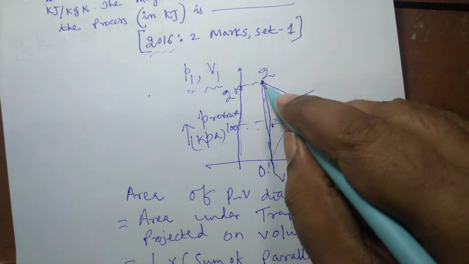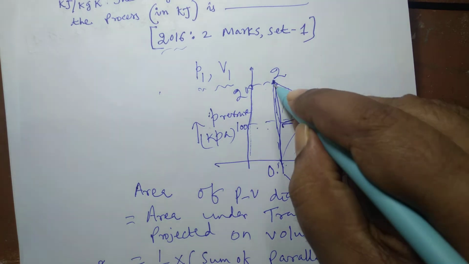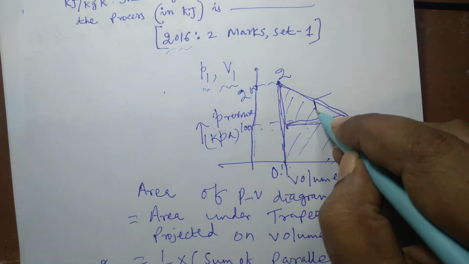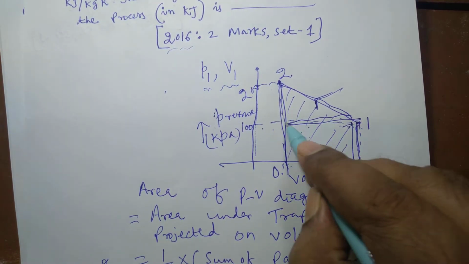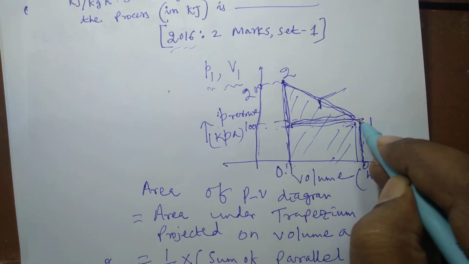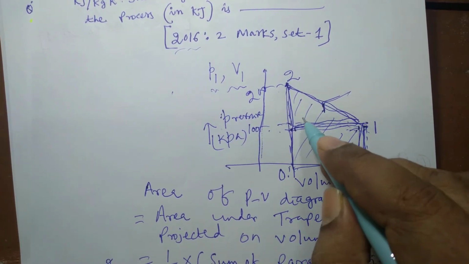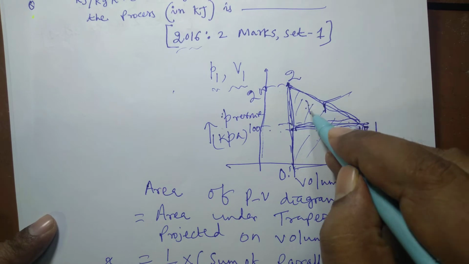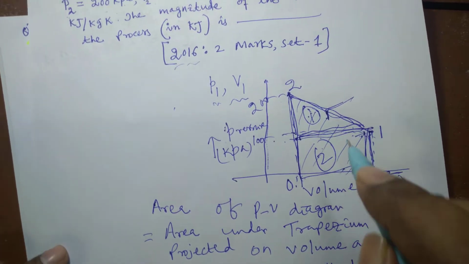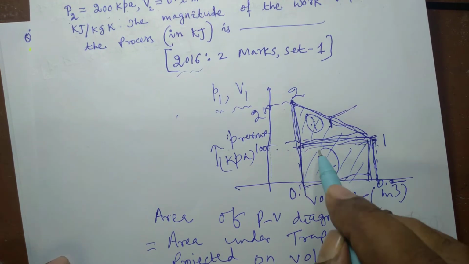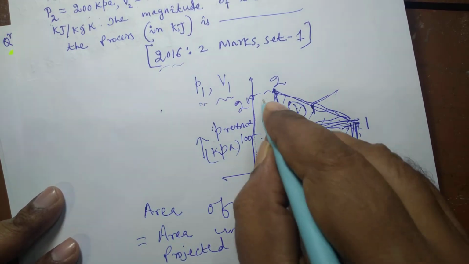Like here, this is a triangle. So the area under the curve can be calculated in a different way also. This area is a triangle, and plus this is a rectangle. So the area of the triangle, suppose this is 1 and this is 2. Area of figure 1 is the area of the triangle. Area of a triangle is half base into height.